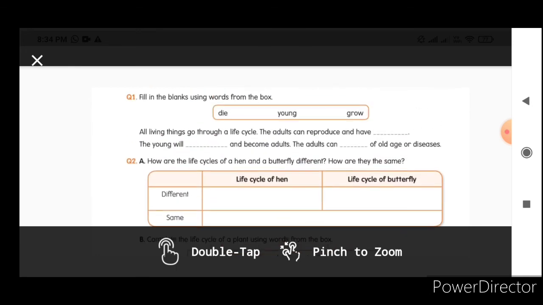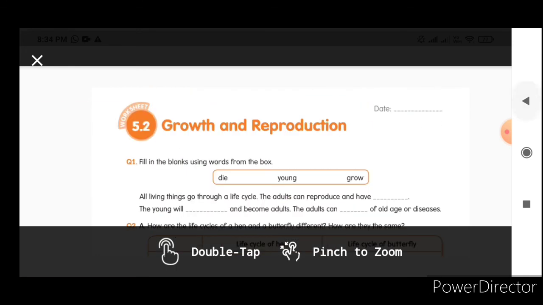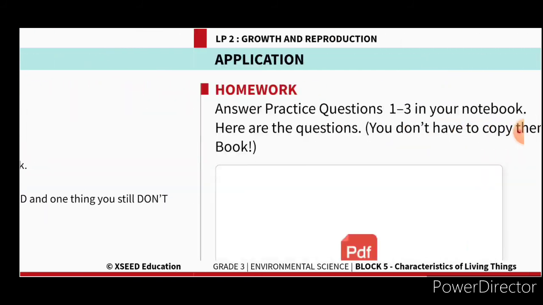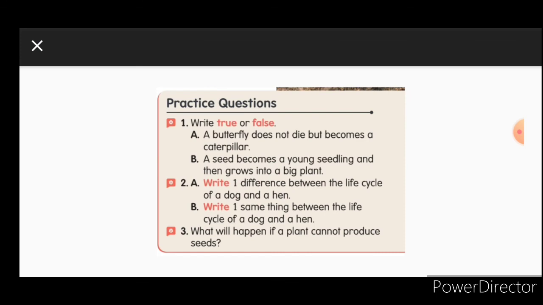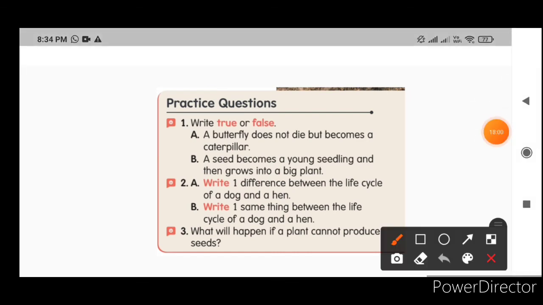Okay, children. Now we will see what the practice questions are in this particular worksheet. The first one is write true or false. A butterfly does not die but becomes a caterpillar. A butterfly does not die. Yes, it won't die after laying eggs. Those eggs change into caterpillars. So is this sentence true or false? You complete the B bit, and second, third in this way in your notebook, children.